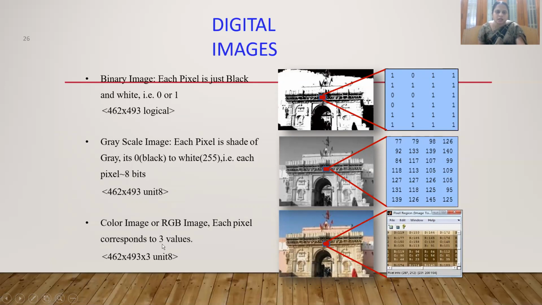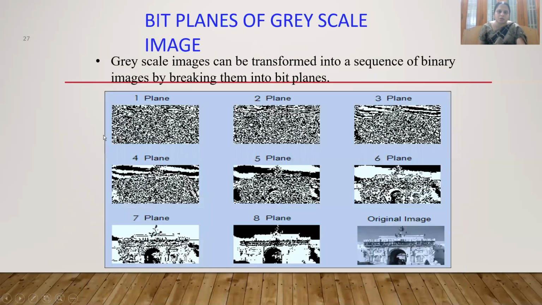And in the color image, it is the same thing, but multiplied by 3. Each pixel is represented by 3 values: R, G, B. This is each pixel's information. That is digital images.